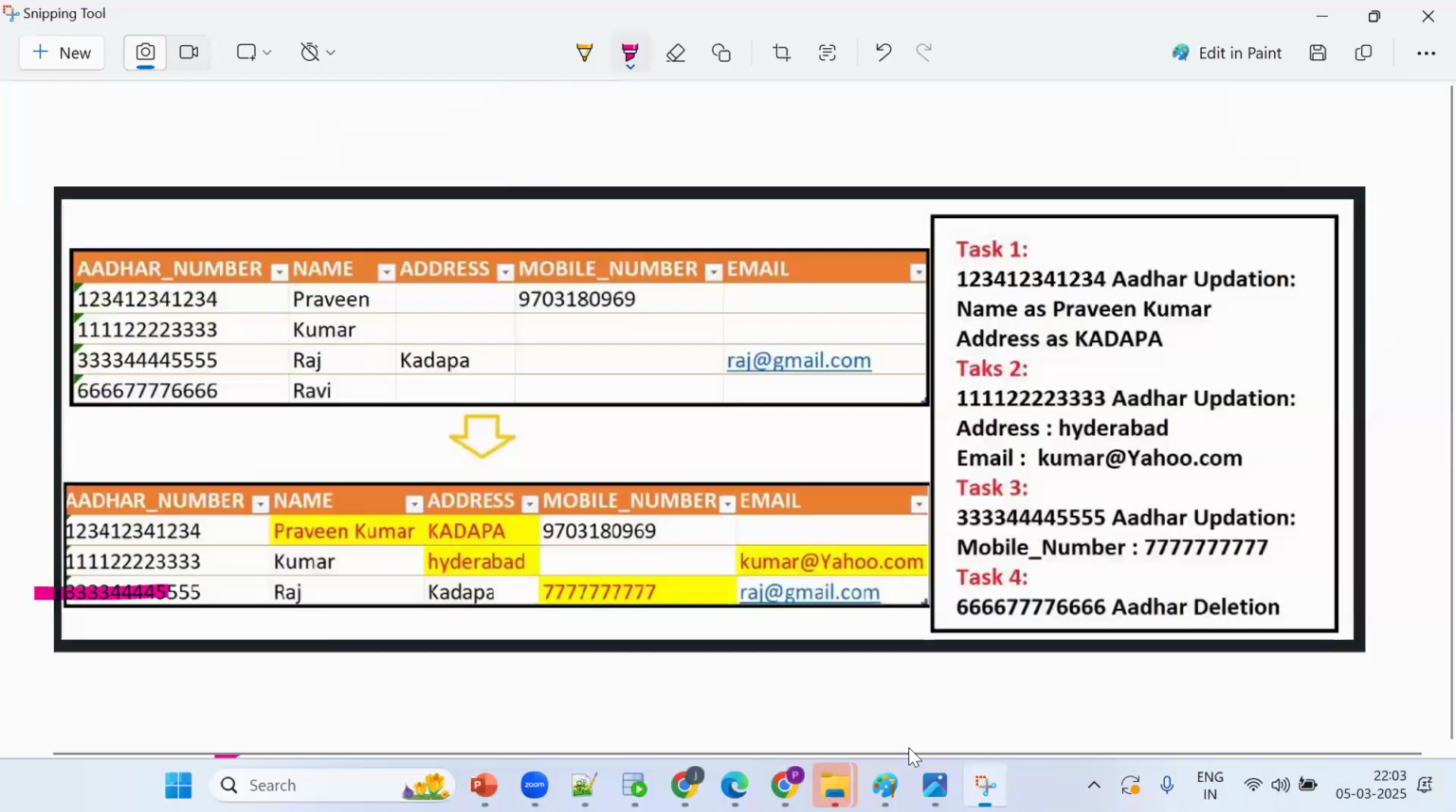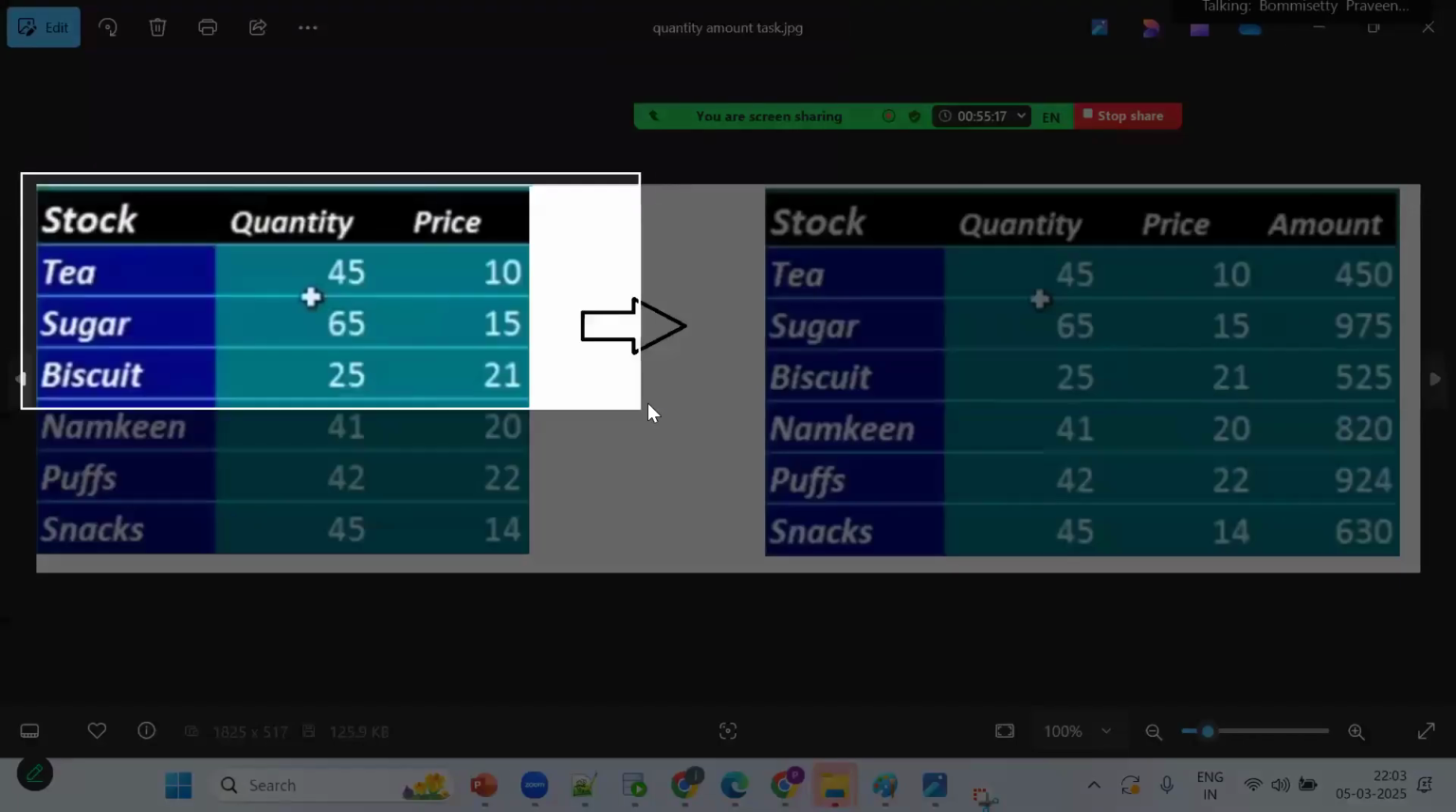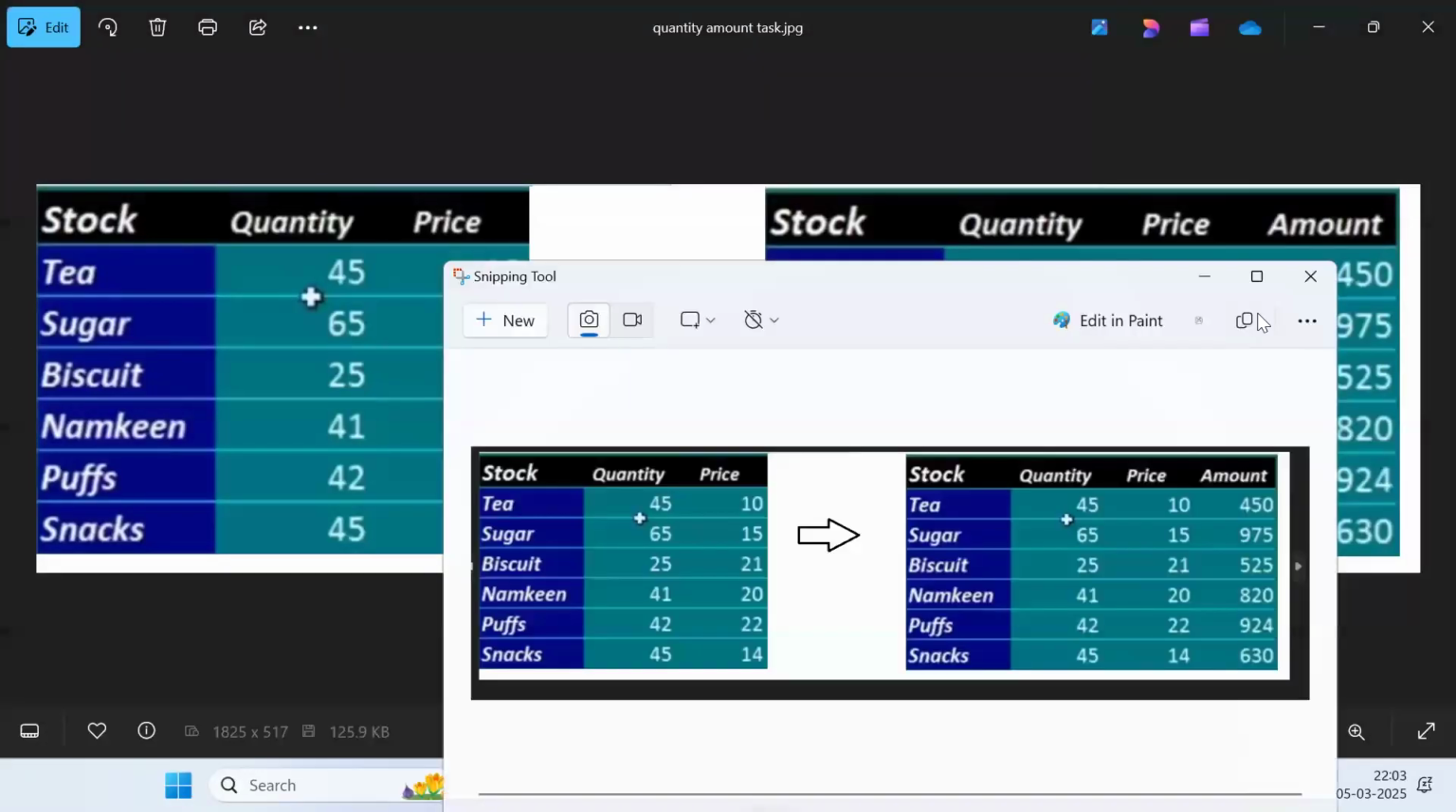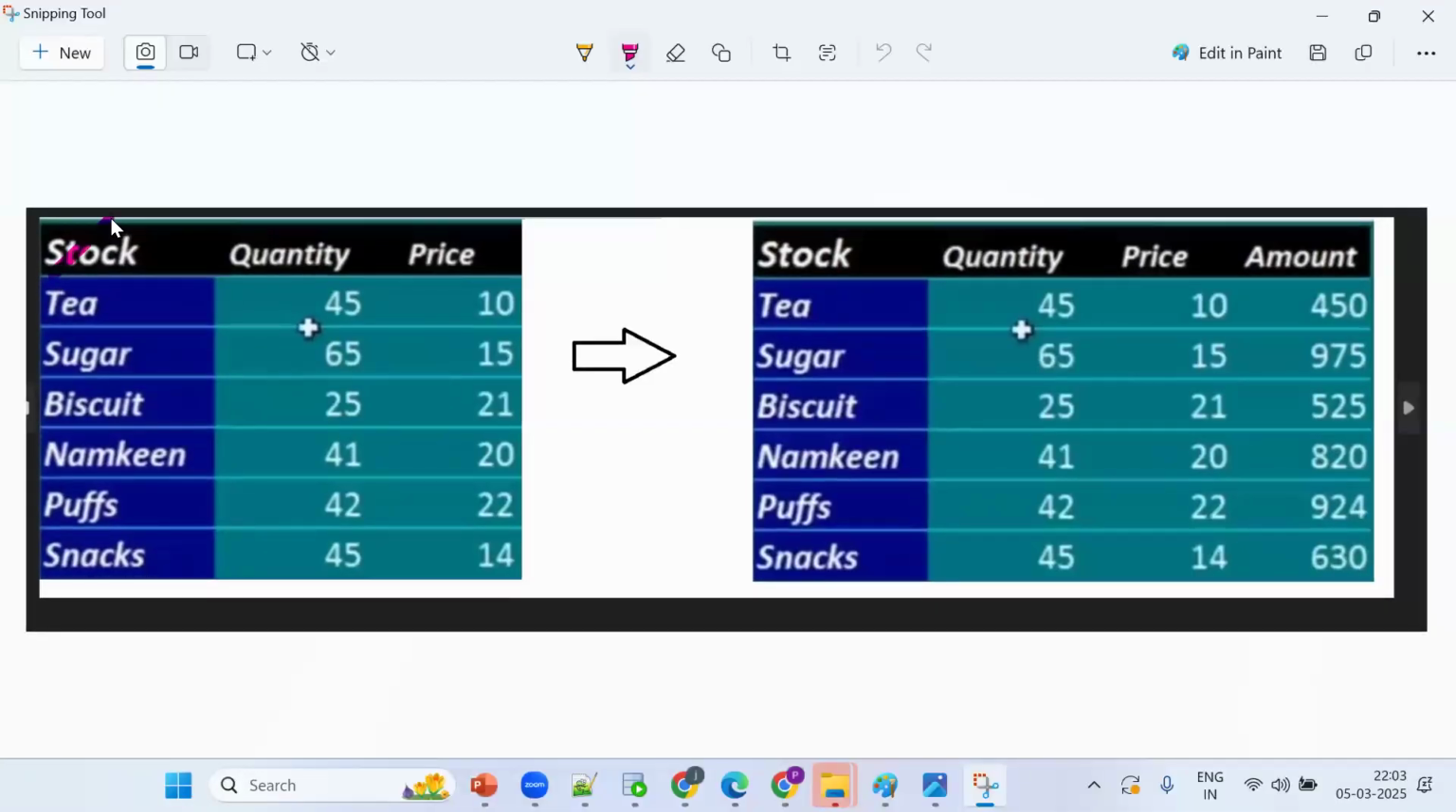So we'll see one more use case. Now what happened? There are 3 columns: stock, quantity, price. Now we are getting one more column. What are 450, 975, 525? It is quantity into price: 45 into 10, 65 into 15.